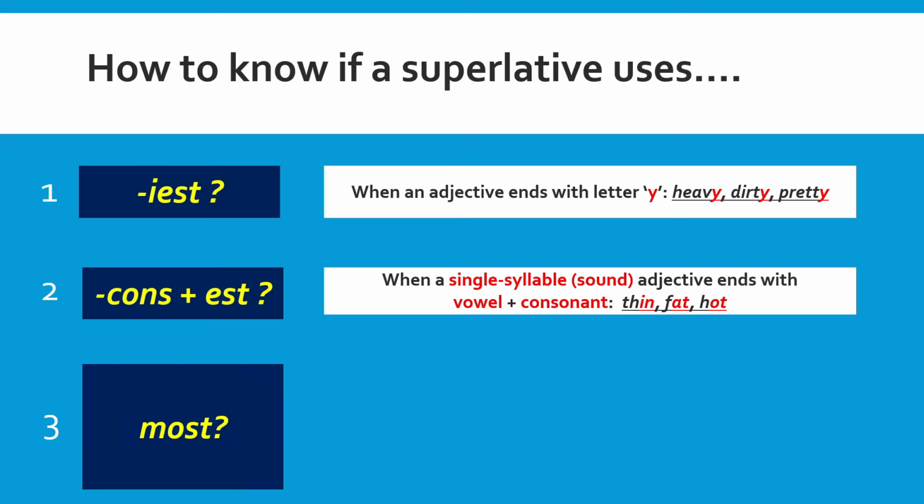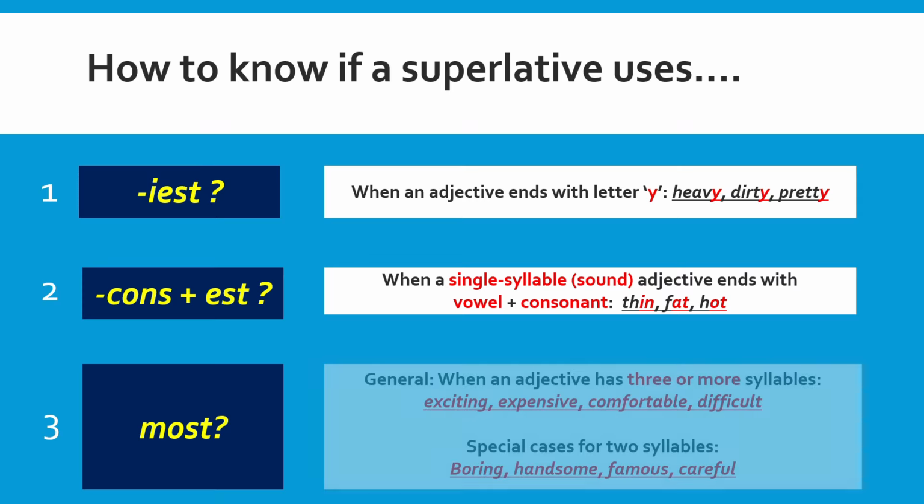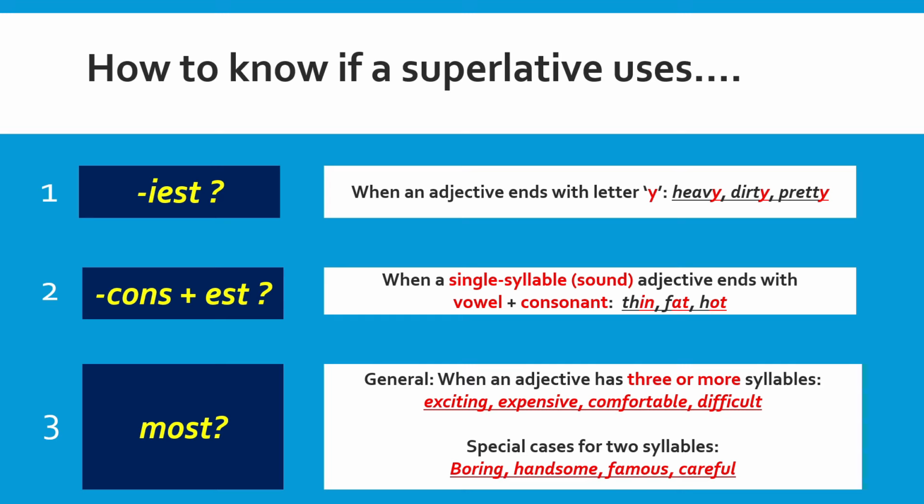then we will need to put another additional consonant together with EST when we change it into the superlative form. How about if the superlative uses the word most? In general, when an adjective has three or more syllables or sounds such as exciting, expensive, comfortable, and difficult, then we need to use the word most in the superlative form.